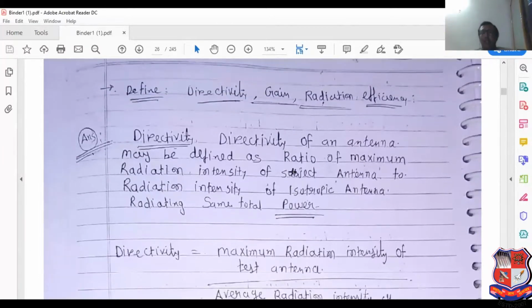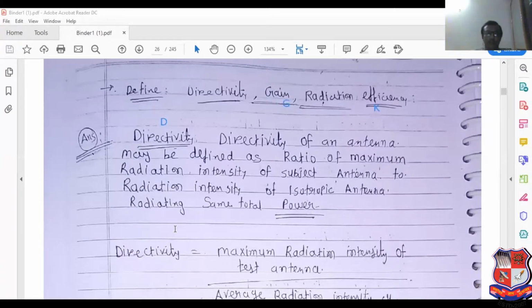Now, directivity, gain, and radiation efficiency. It is the most important. Relation between directivity and gain is also important. What is the symbol of notation of directivity? It is denoted by D. What is the equation? What is the denotation of K? K equal to radiation efficiency. It is denoted by K. It is denoted by G.